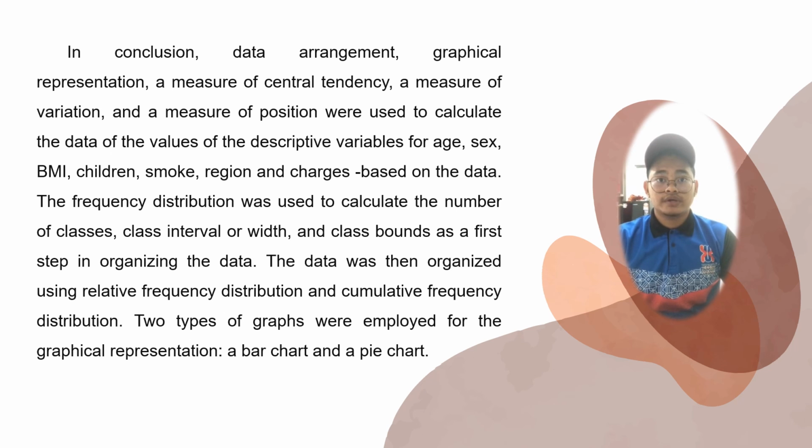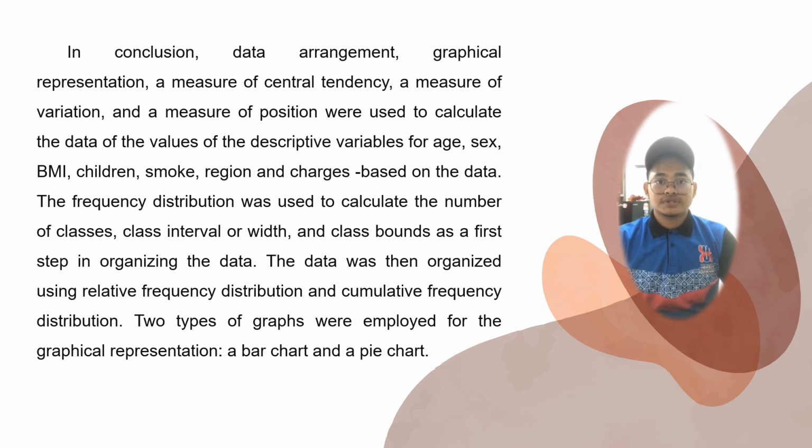For the concluding remark, data arrangement, graphical representation, measure of central tendency, measure of variation, and measure of position were used to calculate the values of the descriptive variables for age, sex, BMI, children, smoke, radiation, and charges based on the data.